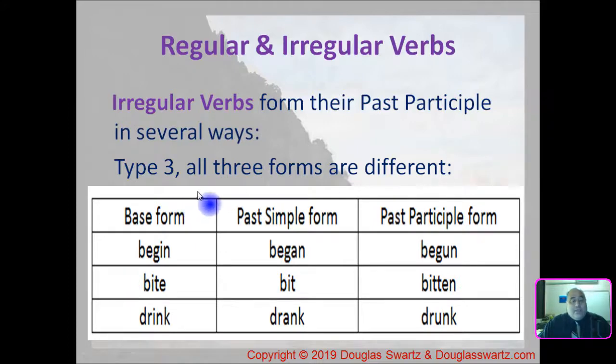Type 3, all three forms are different. Begin, began, begun. Bite, bit, bitten. Drink, drank, drunk. So in the third type of irregular verbs, each verb has a different form. So there's 3 different forms in this type.